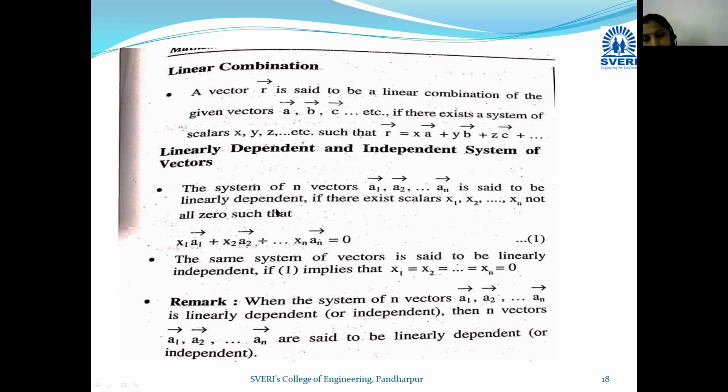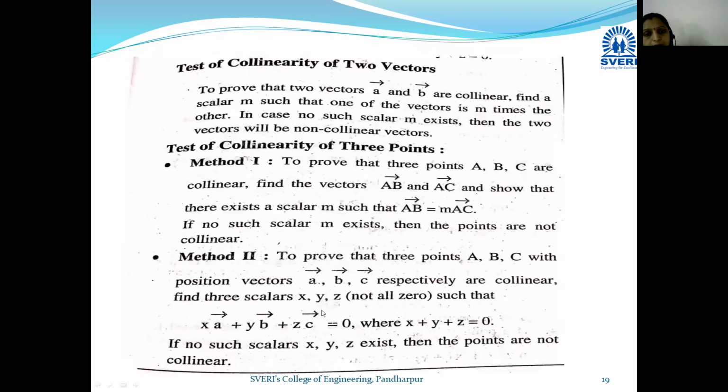So what is the condition of dependency? If not all scalars are zero. Okay, conversely what we can say is that if all scalars are zero, then the given set of vectors are linearly independent. So this is the condition of dependency and independency of vectors.